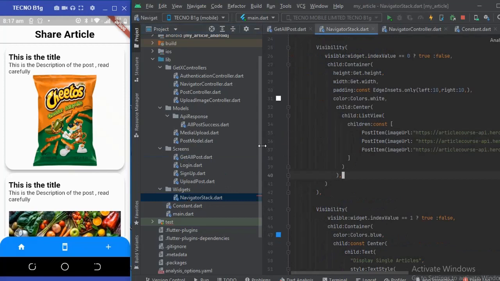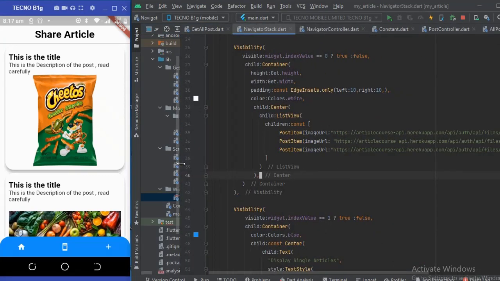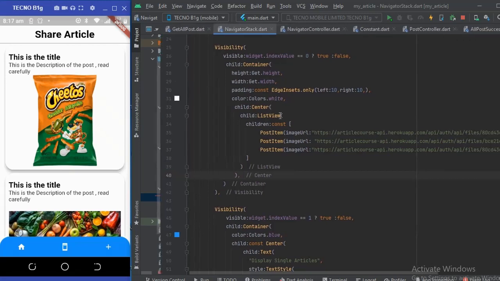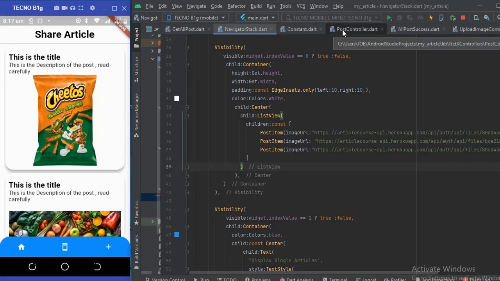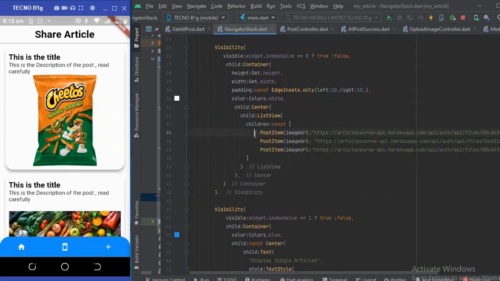Okay, so in here, this list view that you see here is gonna interact with this GetX variable that we are updating. So whenever this variable changes, this list view will update.